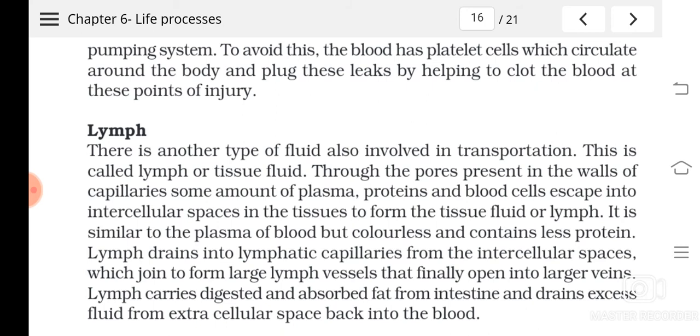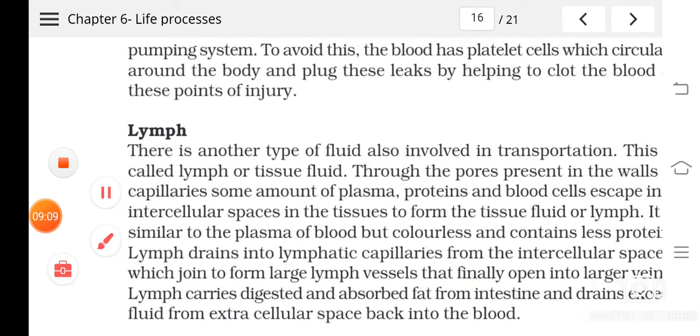Like in the blood circulatory system, where blood vessels, blood and heart are the major components, in the same way, in the lymphatic circulatory system we can see lymph, the medium, then lymph capillaries, which are very small tubes, and lymph vessels. Another component is known as lymph nodes. Lymph is also known as tissue fluid.